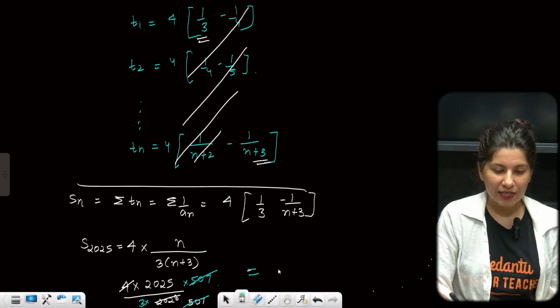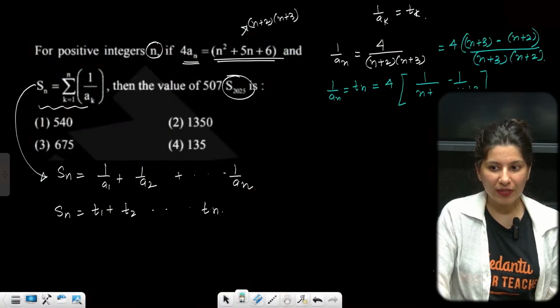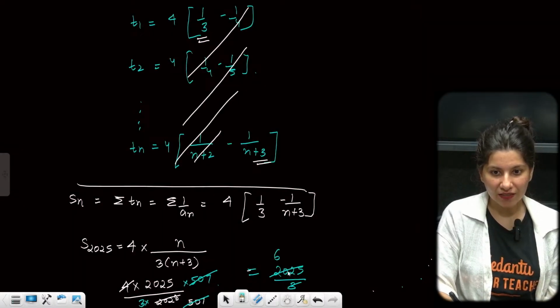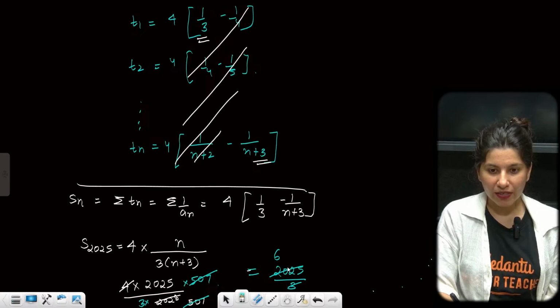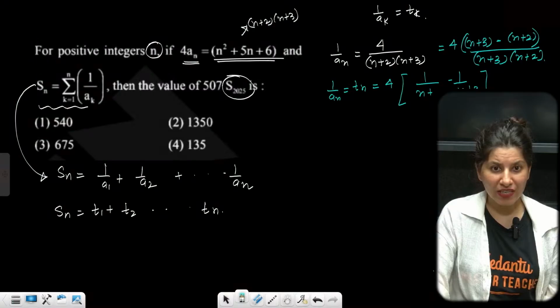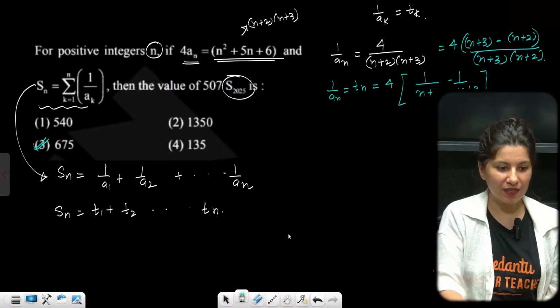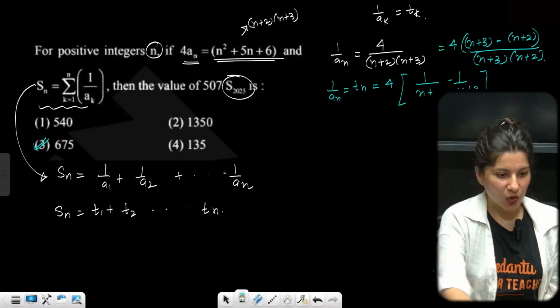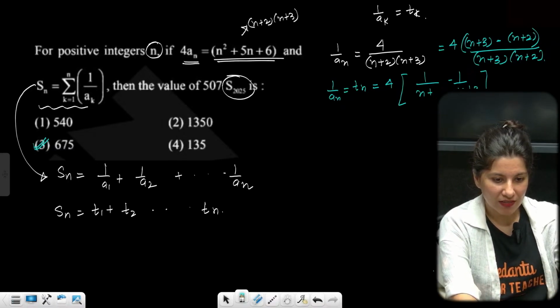507 gone. So this is 2025 by 3. 3 ones are 3, 3 sixes are 18, 2 carry, 3 sevens are 21, plus 2 is 675. Are you here? Yes, you are here. Option C is absolutely right. Okay, alrighty. Are you getting it?